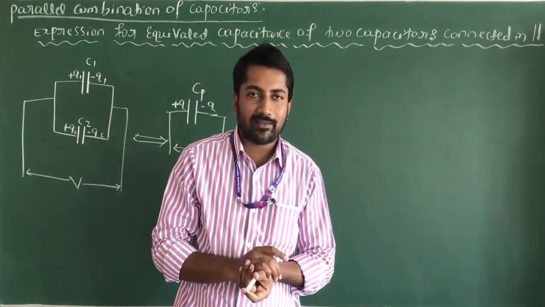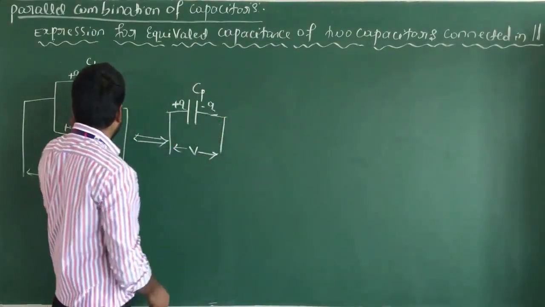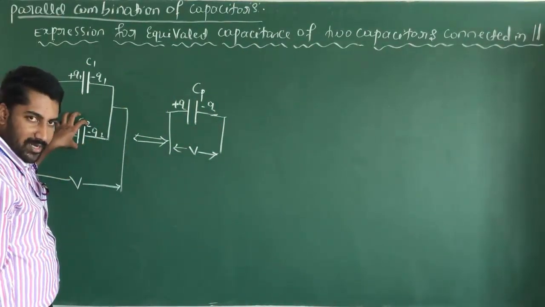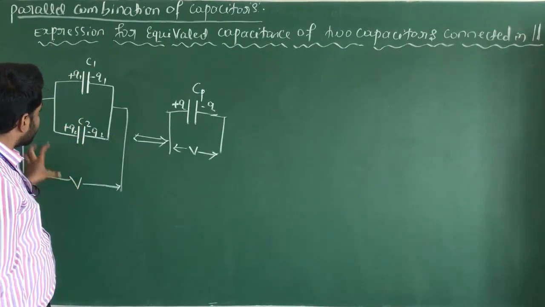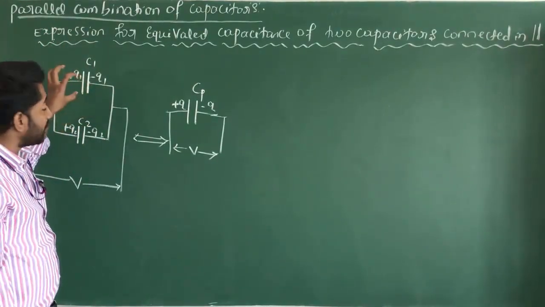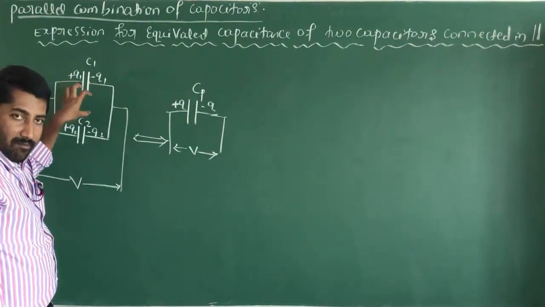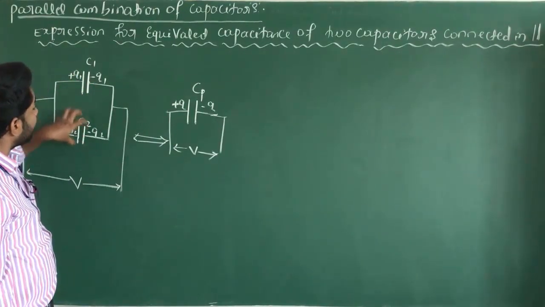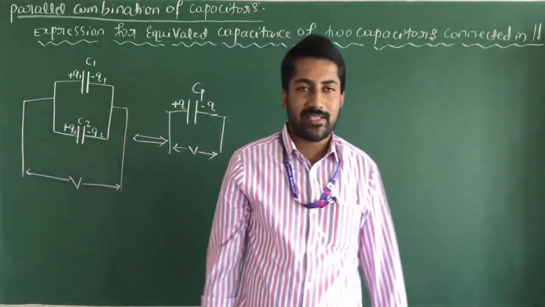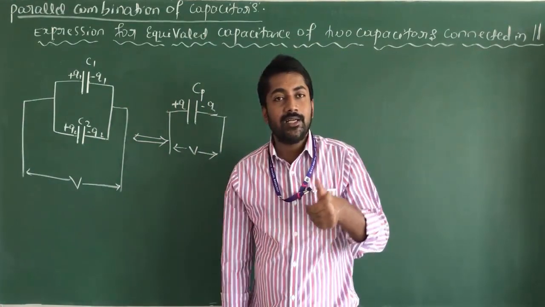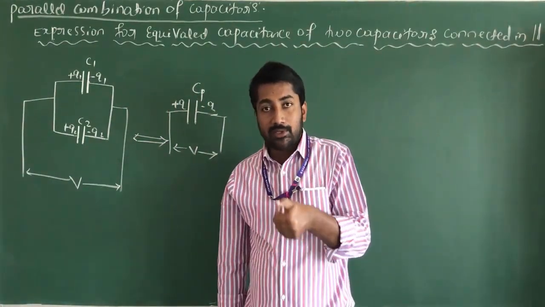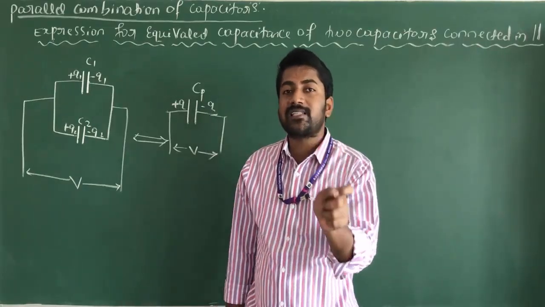This is very important in case of parallel combination. But in case of series combination, the charge on each capacitor is the same, and the potential difference across the combination is the sum of the potential differences across each capacitor.